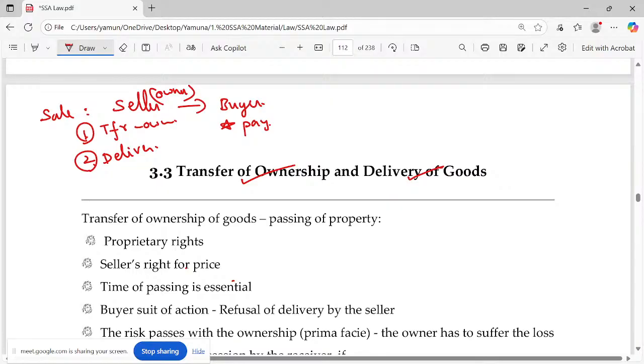பணம் பே பண்ணிட்டு வந்து கேட்கலாம். பட் என்ன மாதிரியான டேர்ம்ஸ் இருக்குன்னு பார்க்கணும்ல. So you have to be very keen on this. So relating to different types of goods we'll be discussing here.